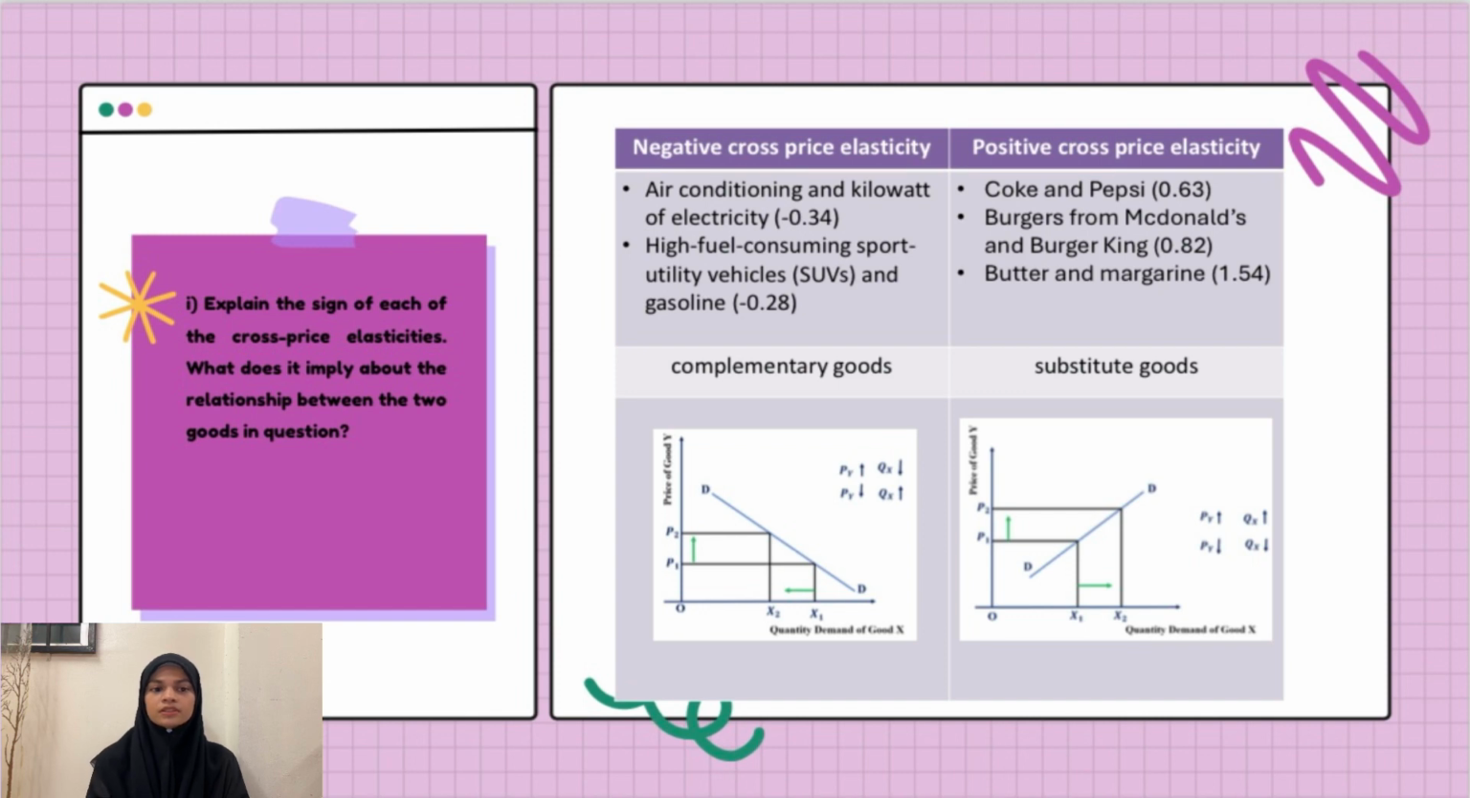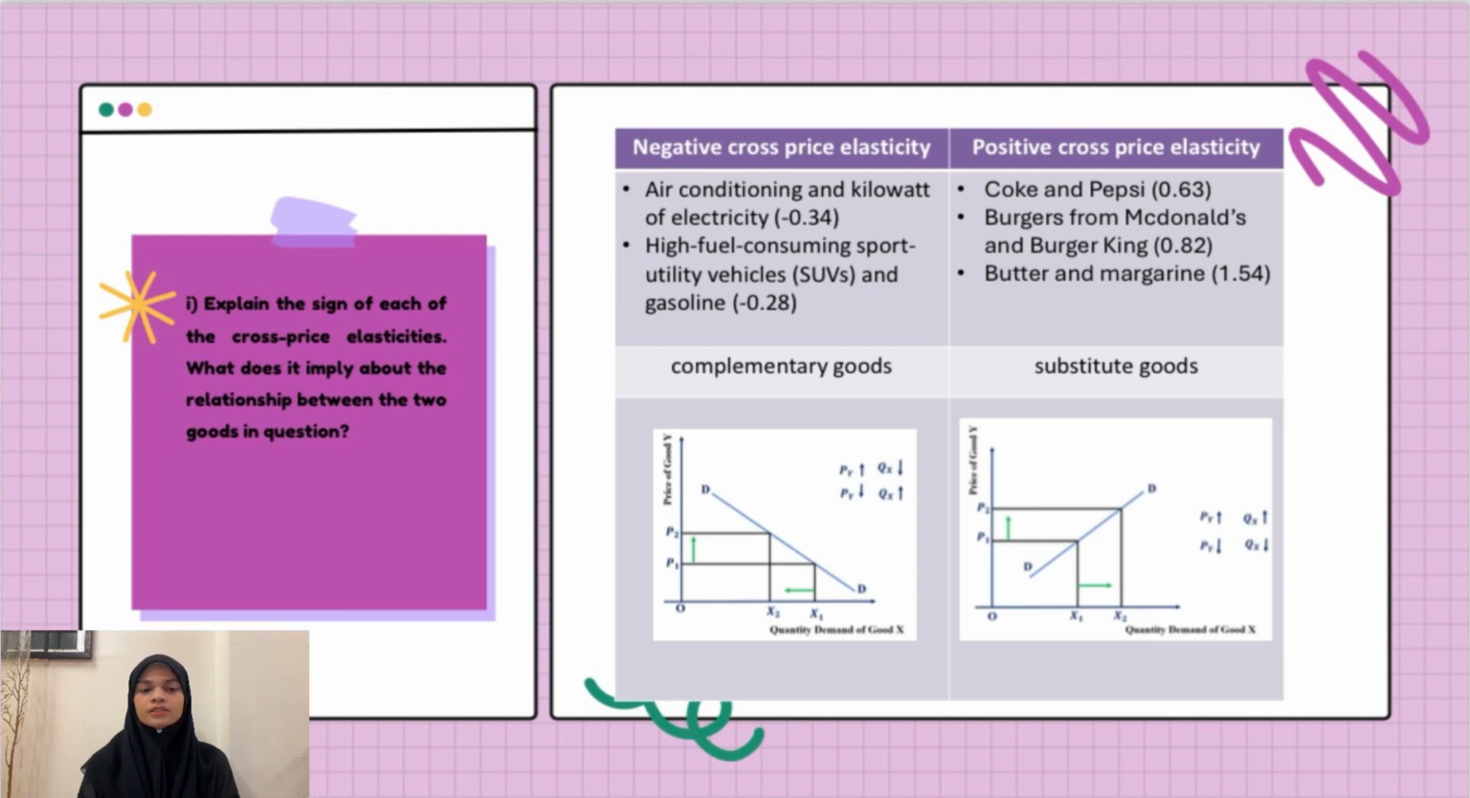Based on this negative coefficient, it indicates that an increase in the price of air conditioning or SUVs would lead to a decrease in the demand for kilowatts of electricity and gasoline. This shows that the relationship between these two pairs of goods is complementary goods. People would use the goods in the pair together, so when one of them increases in price, the demand for the other good in the pair will decrease.